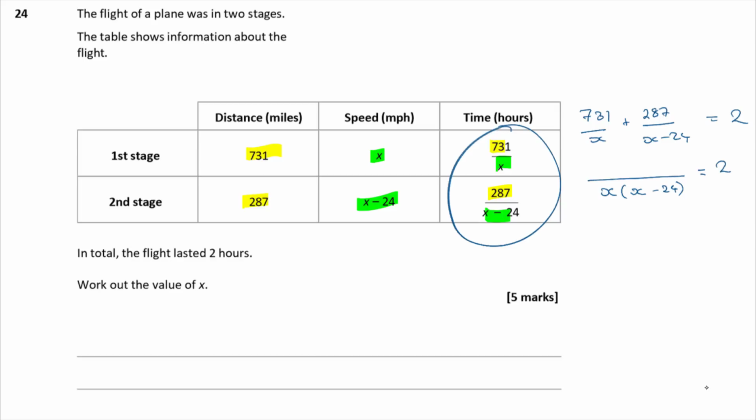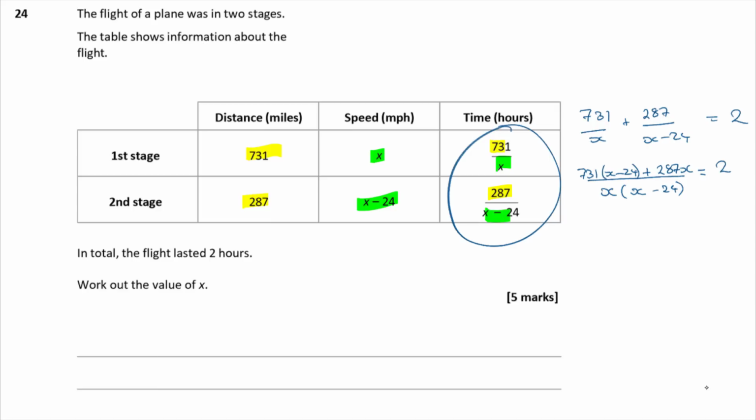So I'm going to take that 731 and multiply it by x minus 24. And then that's added on to, how many times does x minus 24 go into x lots of x minus 24? It goes in x times. So that's going to be 287x on the top. Now, if you find algebraic fractions really difficult to follow, just write some number fractions down and have a think about what you do with those. Algebra is just generalized arithmetic, so whatever you do with numbers, you just do the same thing with algebraic terms. So just try that out.